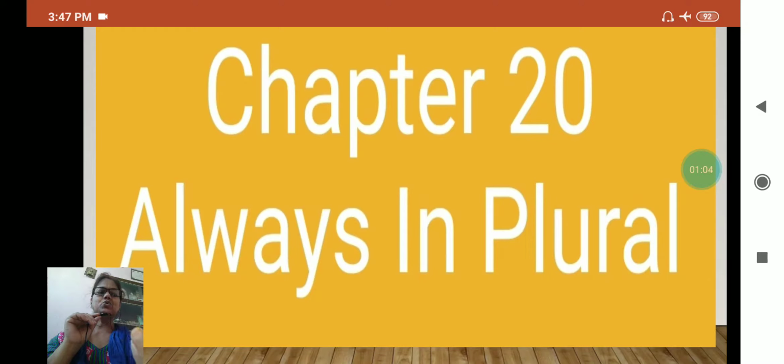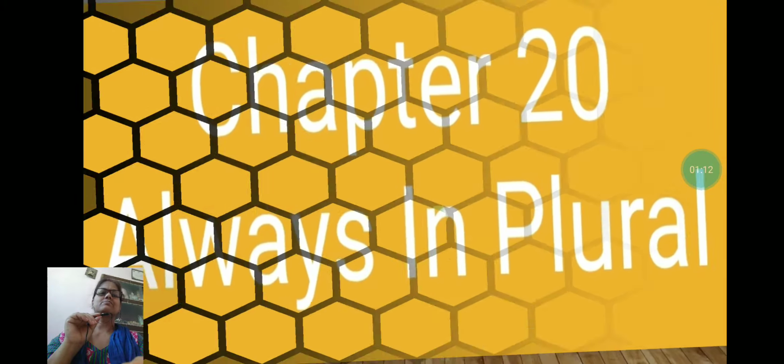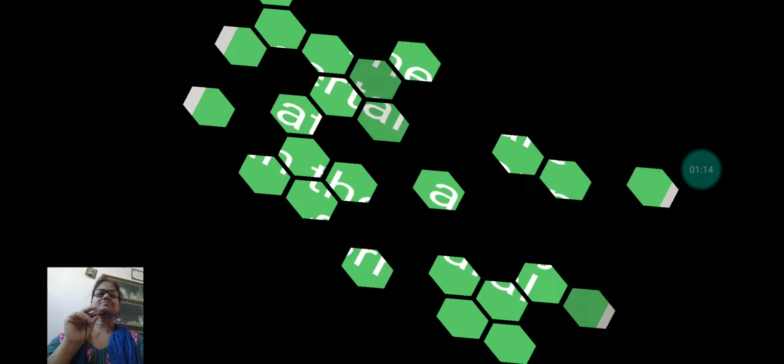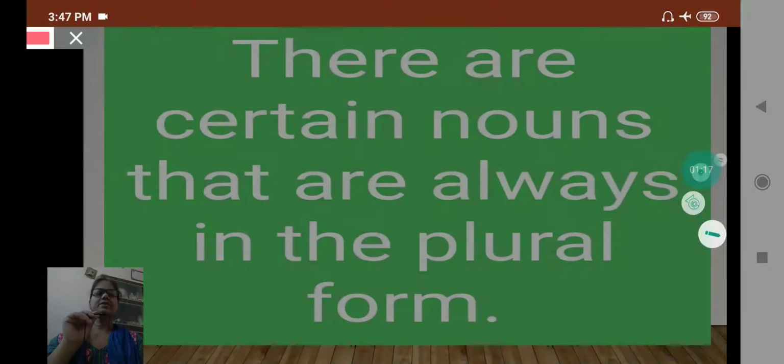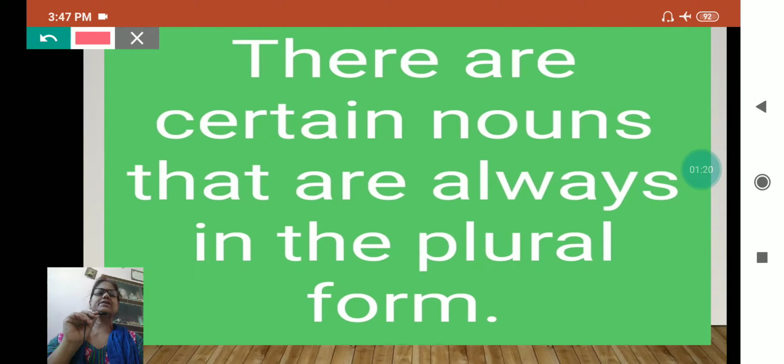Either they are in twos, means a pair, or two parts. That type of nouns we are going to study today. See, there are certain nouns that are always in the plural form.